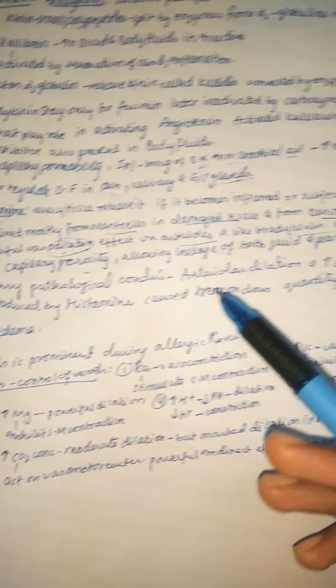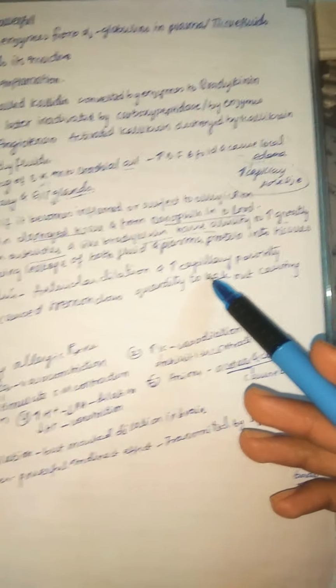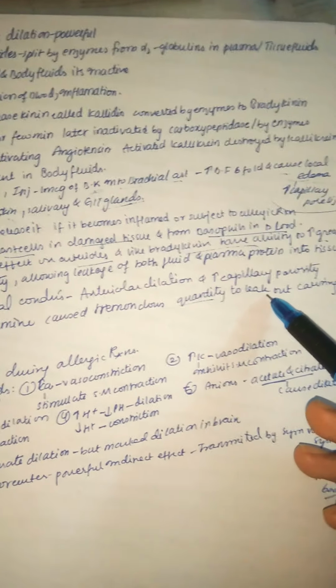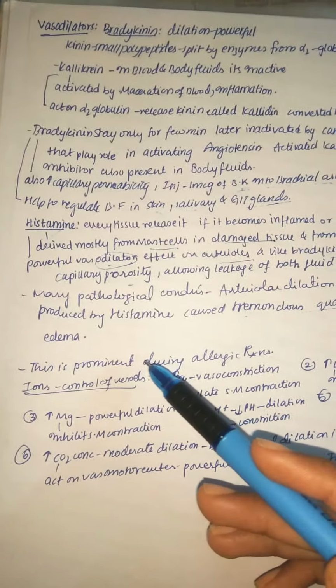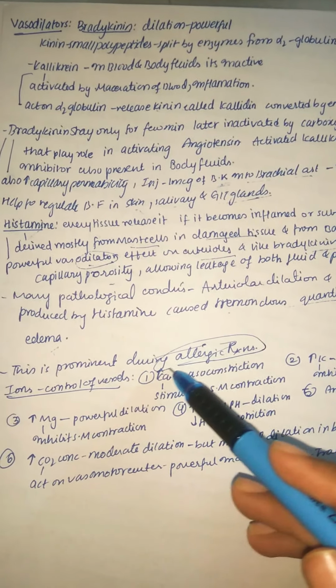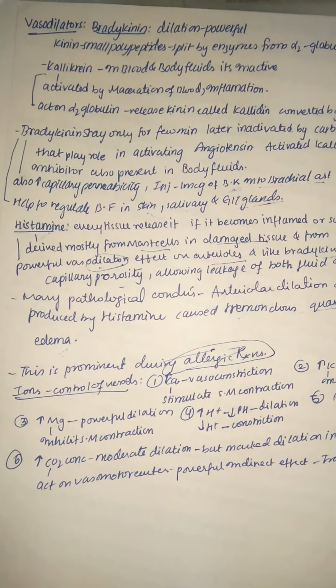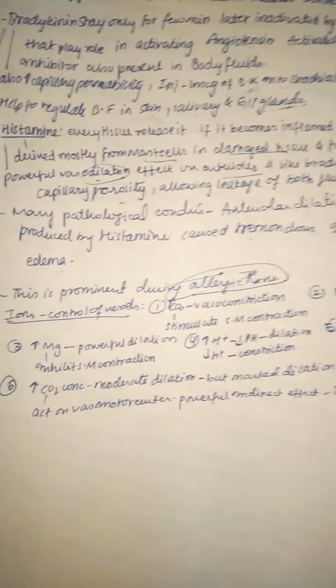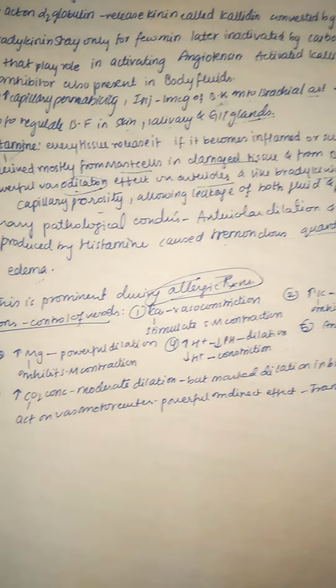So in many pathological conditions, arteriolar dilation and the increase in capillary porosity produced by histamine cause a tremendous quantity of fluid to leak out, finally causing edema. This is prominent during allergic reactions. Mainly in allergic reactions we see this, and also in inflammation, of course. Now let us see how the ions control our blood vessels.